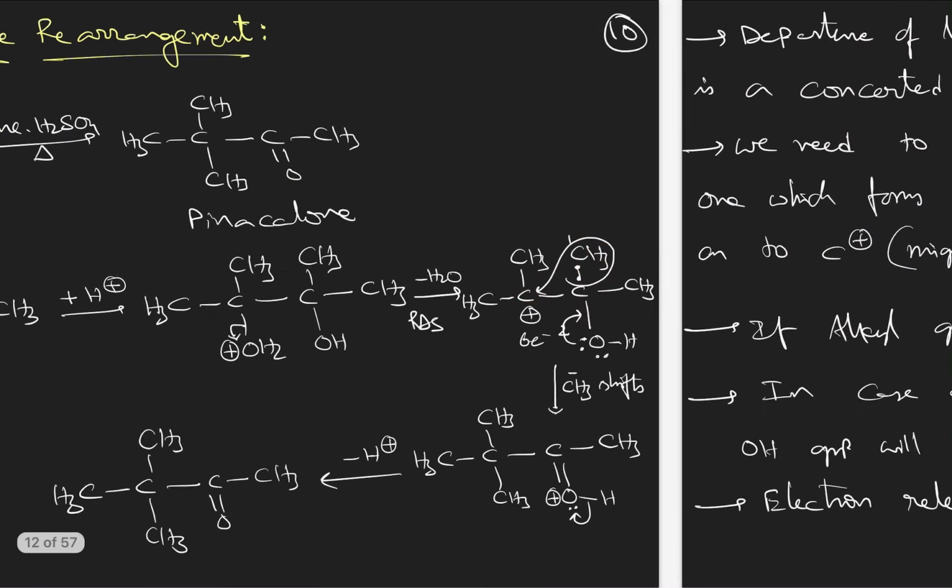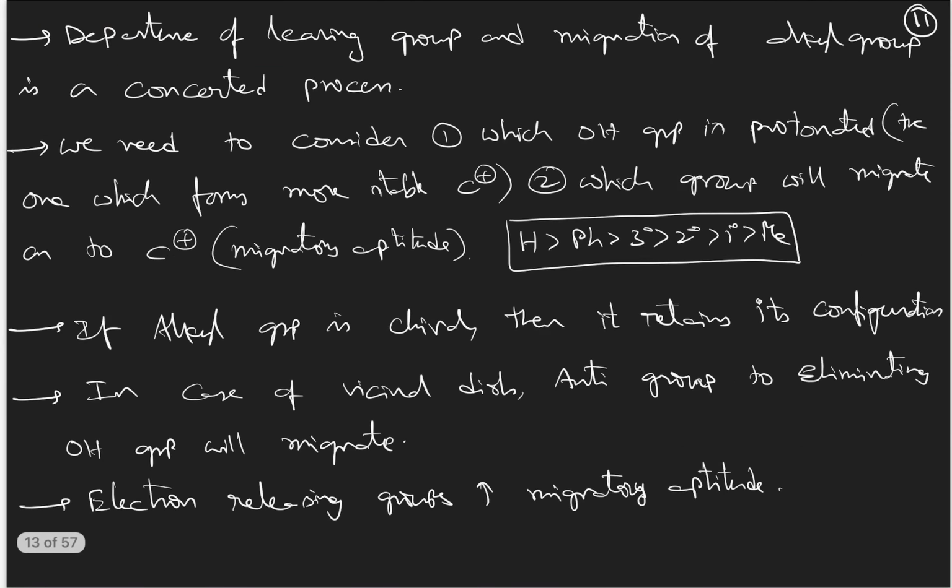Understood? So these 2 points are very important to remember. Departure of the leaving group and migration of the alkyl group happen in a single, concerted step. We need to consider which OH group is protonated, the one which forms a more stable carbocation, which I have already explained, and which group will migrate onto the carbocation from the adjacent carbon.